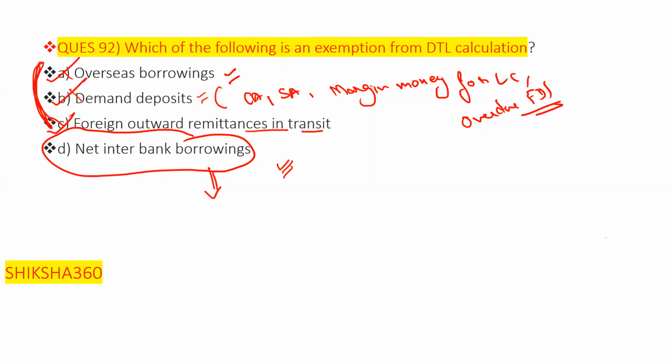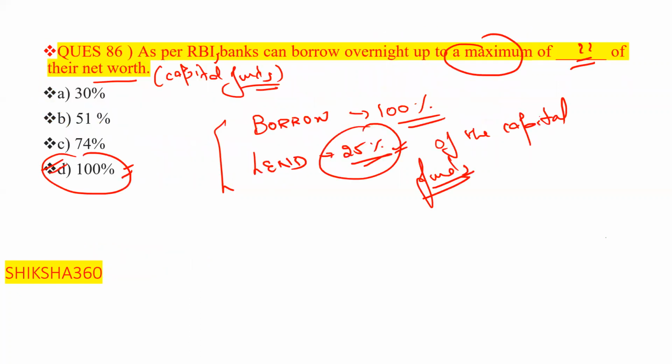We have to consider what the factors are, like overseas borrowing, whether we have to include it or not, demand deposits, whether we have to include them or not. We have to take care regarding all these factors while calculating the question. So in the upcoming days we will discuss the case studies on that basis also. Thanks to all of you for attending this session.